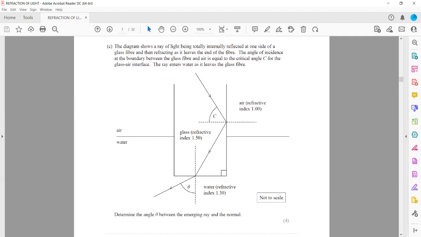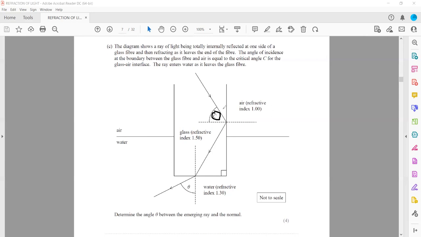We have the formula n1 sine theta 1 is equal to n2 sine theta 2. So we can work out the critical angle and determine the theta between the emergent ray and the normal. But first, because C is also there, we have to work out that.